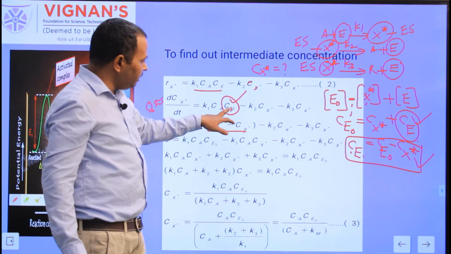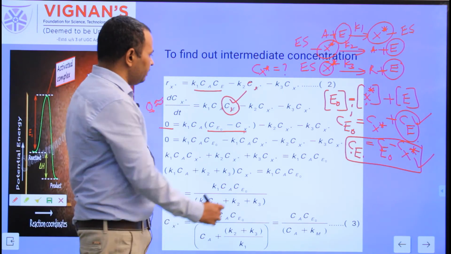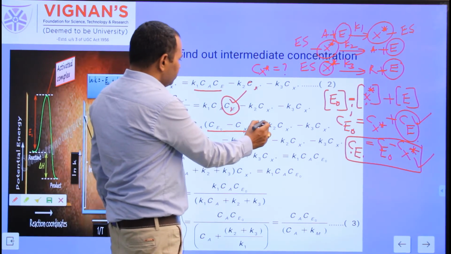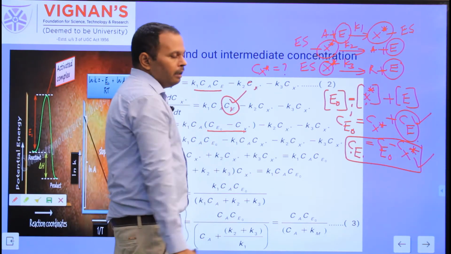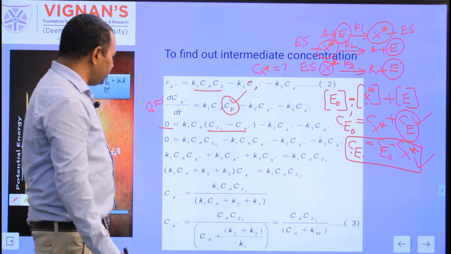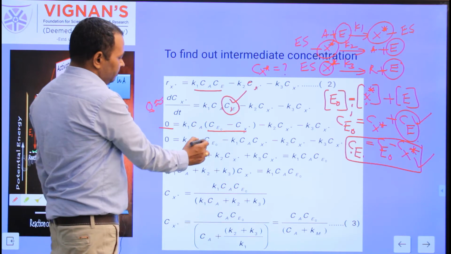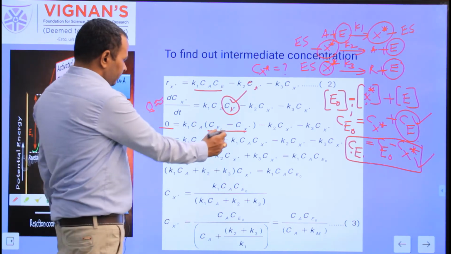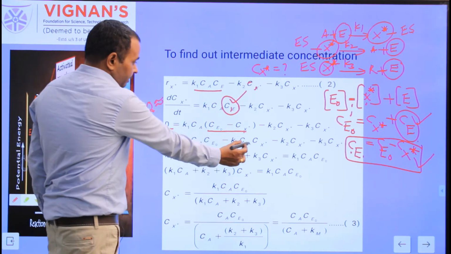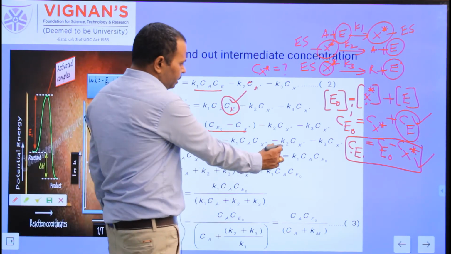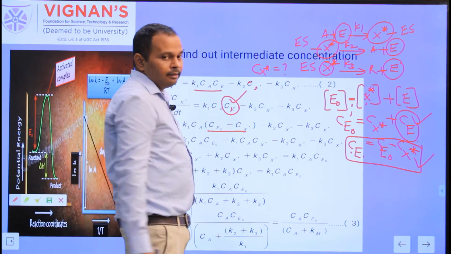Why? Because Ce is again a function of Cx star. Remaining right hand side two terms as they are: minus K2 Cx star minus K3 Cx star. Expanding this equation, 0 is equal to K1 Ca Ce0 minus K1 Ca Cx star minus K2 Cx star minus K3 Cx star.